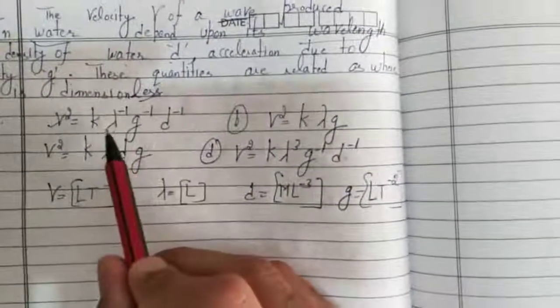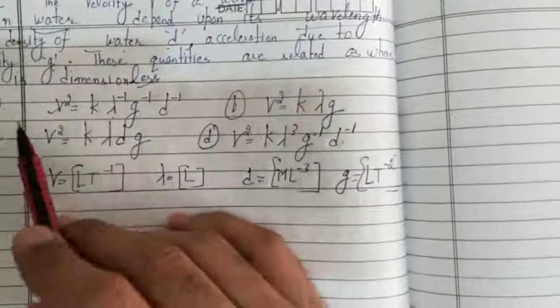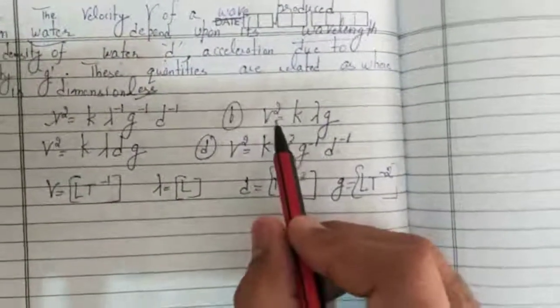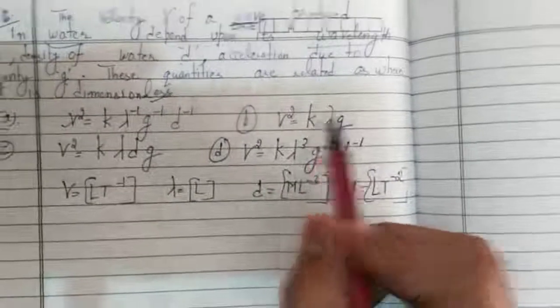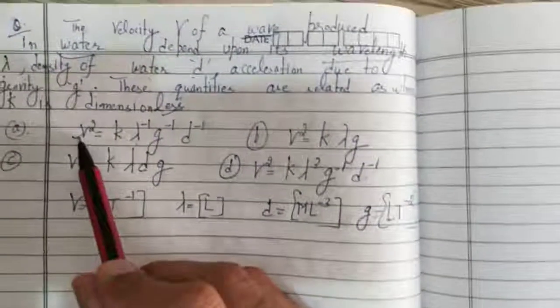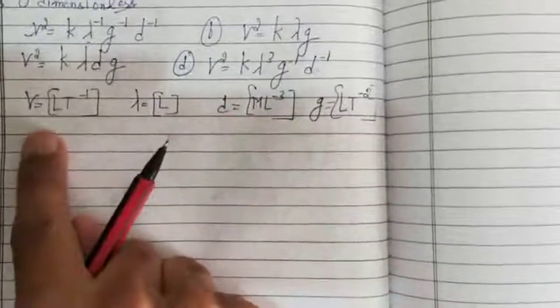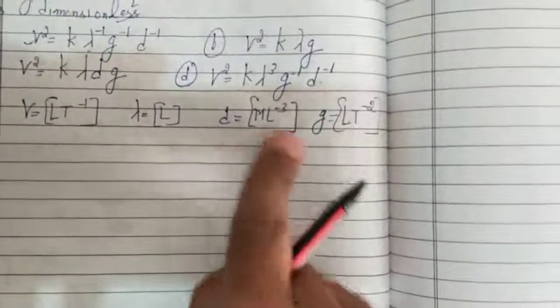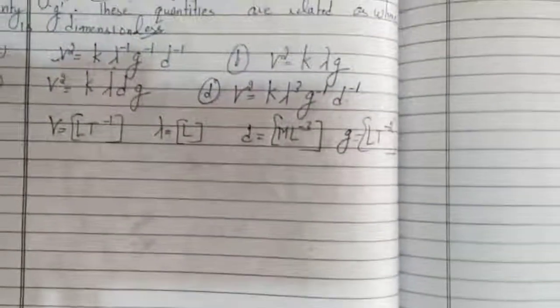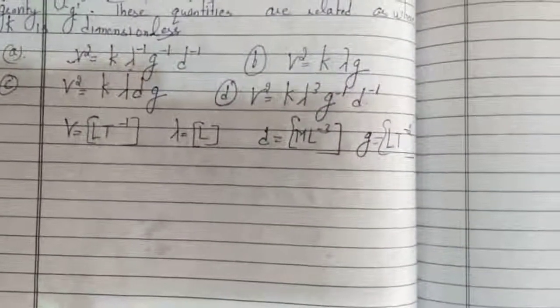You will get the dimensional formula of the left hand side and right hand side. If it matches, A will become the answer. Only one is going to be correct, all others will be wrong. So first of all, you must know the dimensions of velocity, wavelength, acceleration due to gravity, and density. Then start putting in the values. Whichever has LHS equal to the right hand side will be the answer, others are not. So all these numericals you have to try as homework and revert back to me.